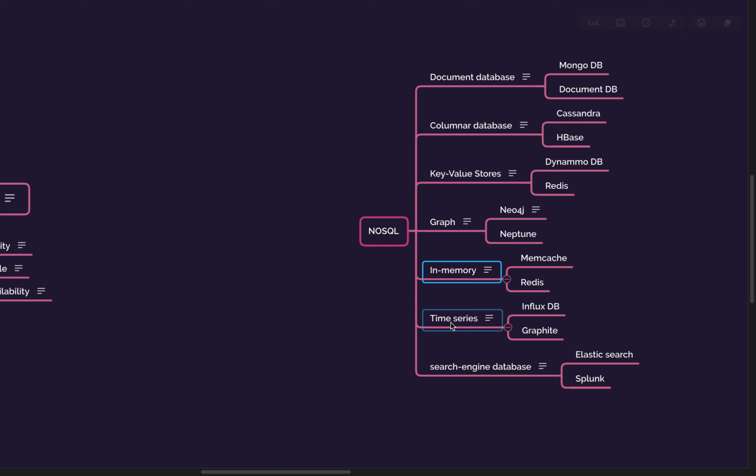Why it is popular, let me give you an example for that. A lot of IoT devices emit a lot of data per second, and all these are events. Let's take an example.